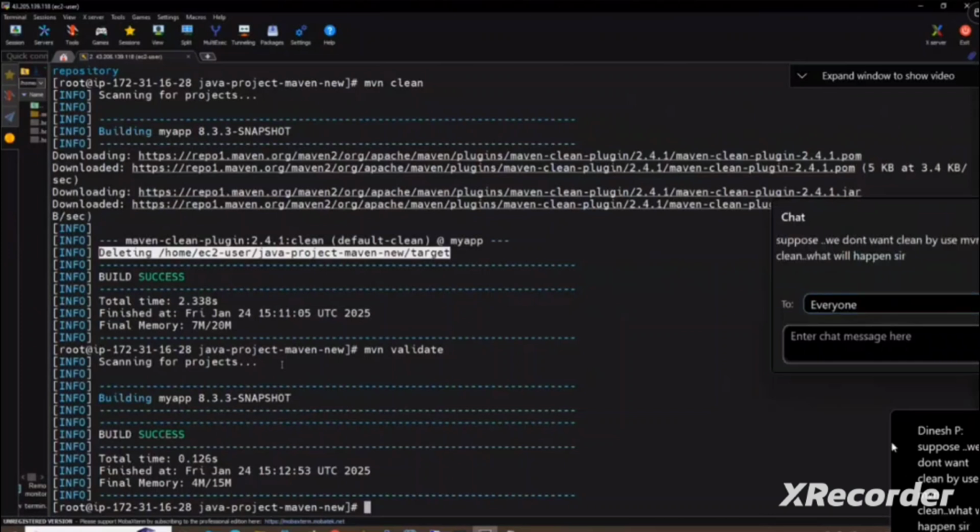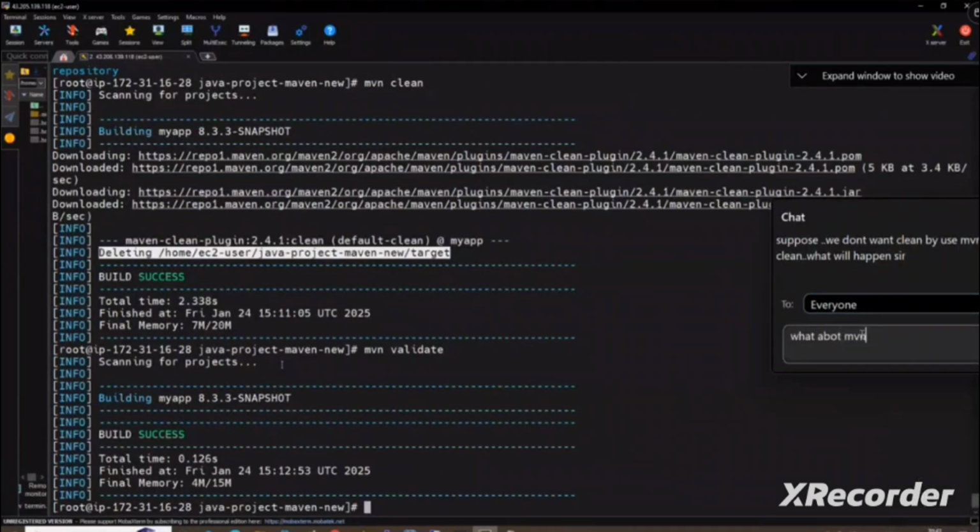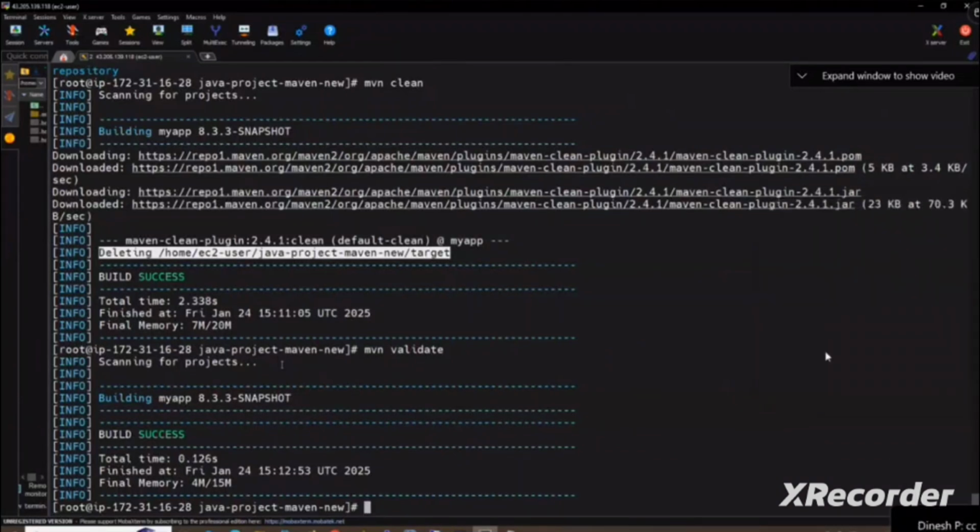Nothing will happen, so it's always good to clean the target folder. Nothing will happen if you don't clean, Dinesh, but unnecessarily the files will be there. Okay. Will you be able to do this Maven practice?